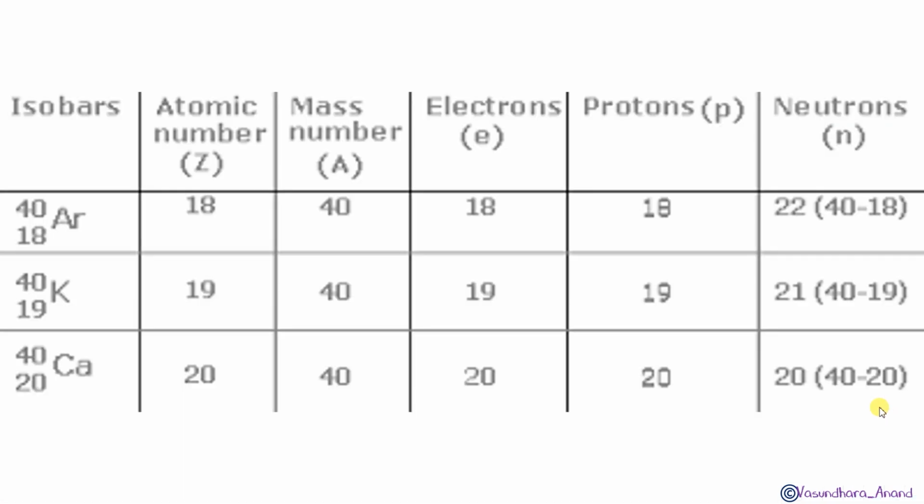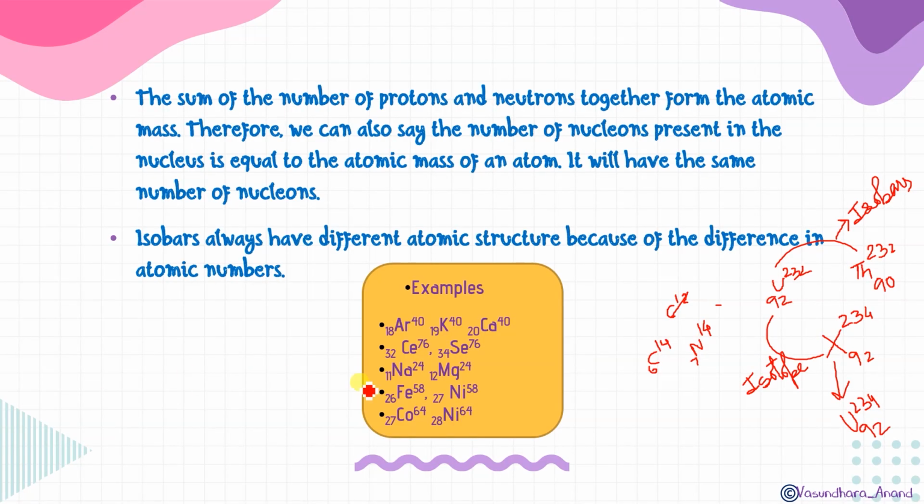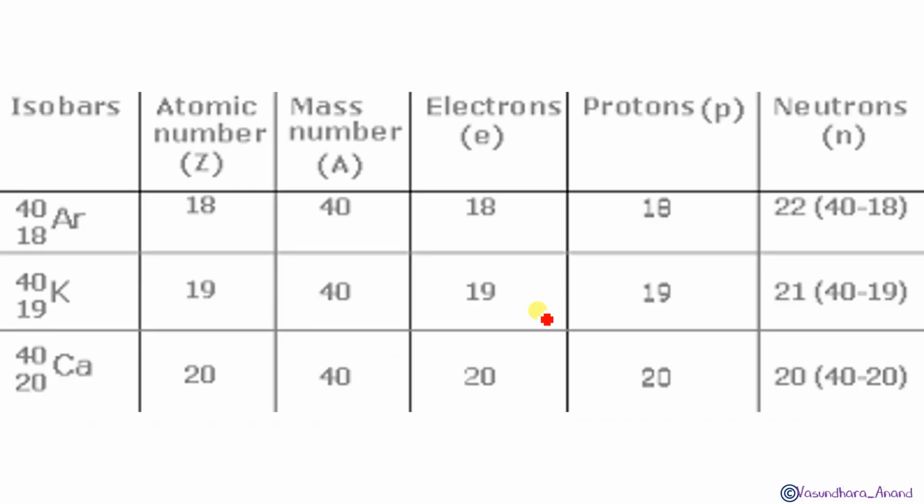Okay, now a few more examples, like we will identify this. Argon 18 40, potassium 19 40, calcium 20 40. We have done this example, I have written it on the previous slide. But how it is going to be the same and different in what context, let me show you. Atomic number: argon is 18, this is 19, and this is 20. The atomic numbers are completely different, so they cannot be isotopes.